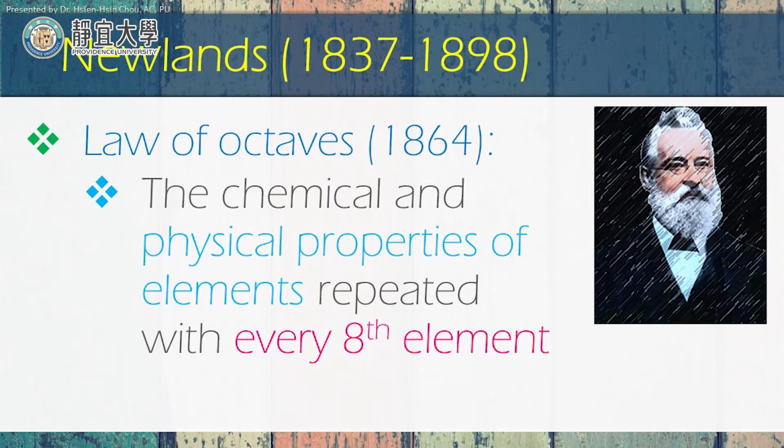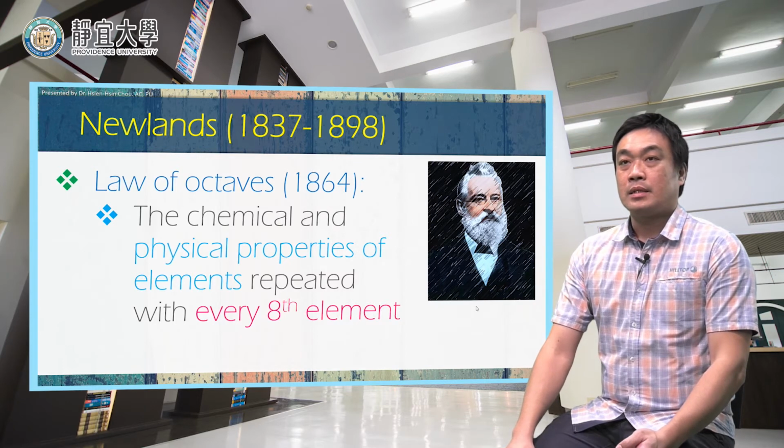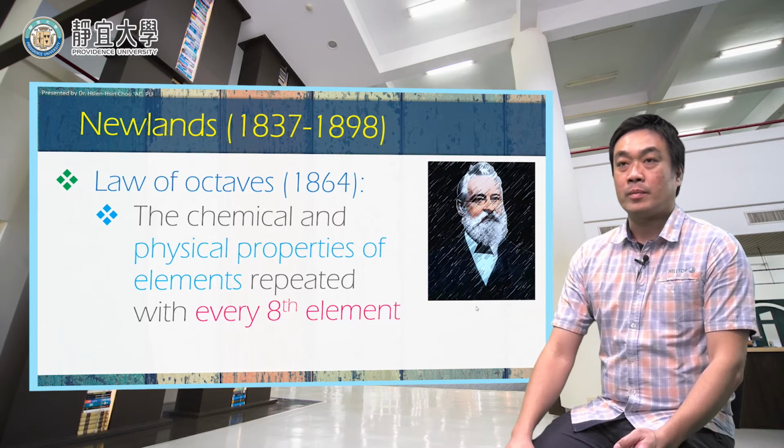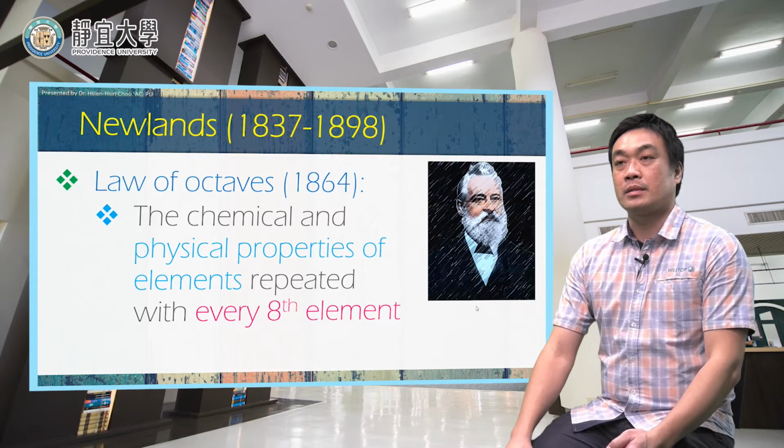Later, Newlands found some trend in properties, and he invented the law of octaves. This law of octaves says that the chemical and physical properties of elements will repeat with every 8th element.